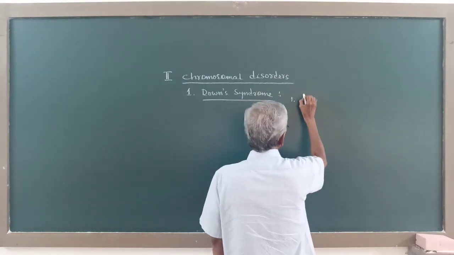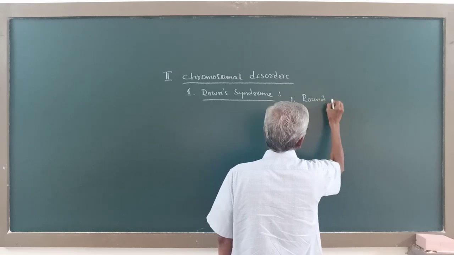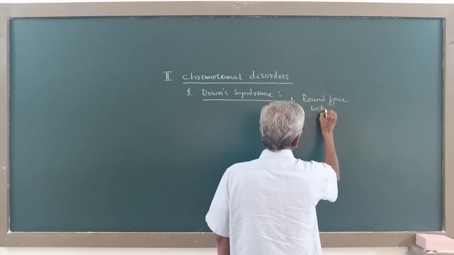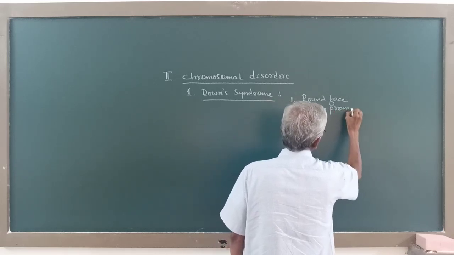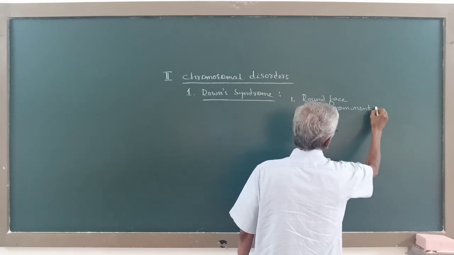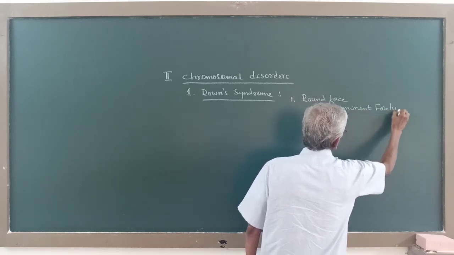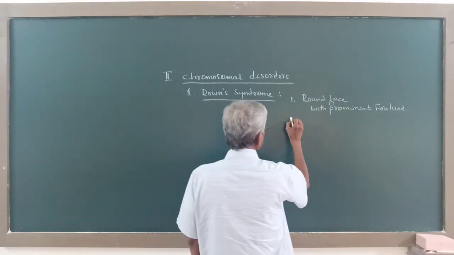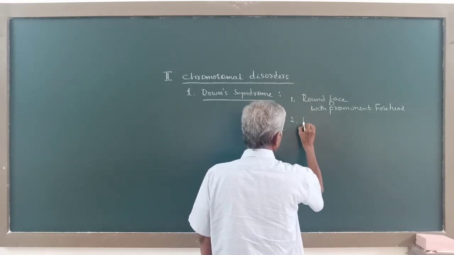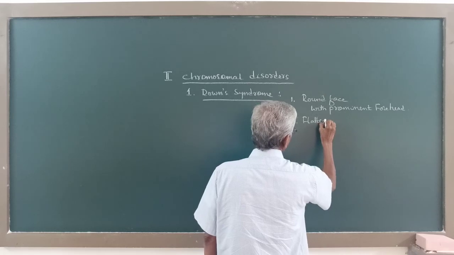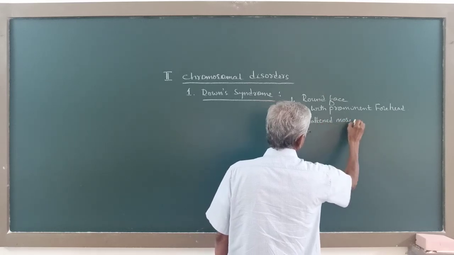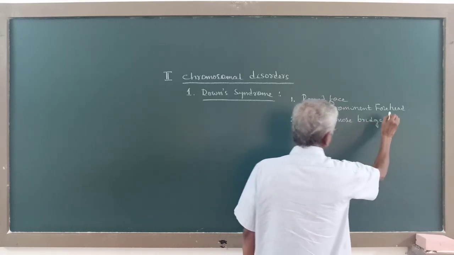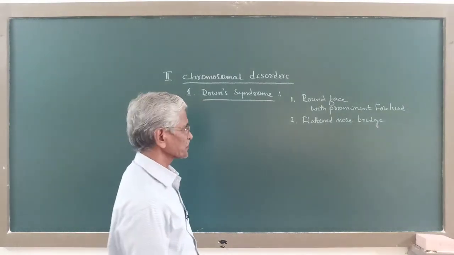One, round face with prominent forehead. Second, flattened nose bridge.